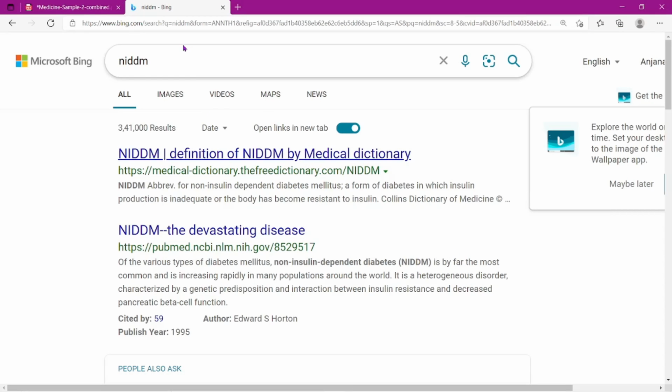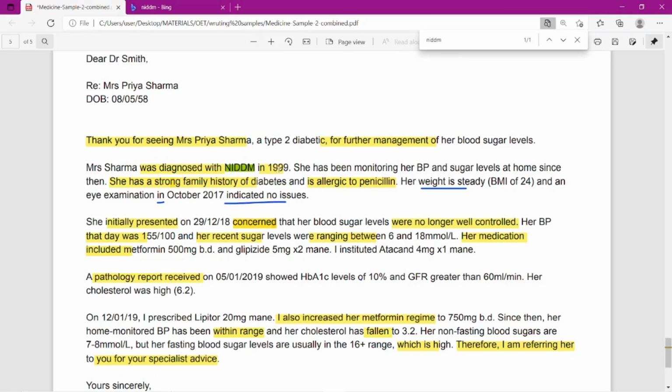See, they haven't said anything regarding the insulin level. They are only talking regarding the glucose or blood sugar level. So this is non-insulin dependent diabetes mellitus. This is an abbreviation they have used here. In 1999, so it's not always necessary to use an abbreviation, but they have used an abbreviation also. So in your case, if the question is diabetes mellitus, you can use this NIDDM.